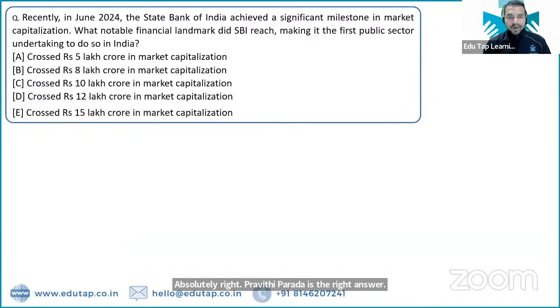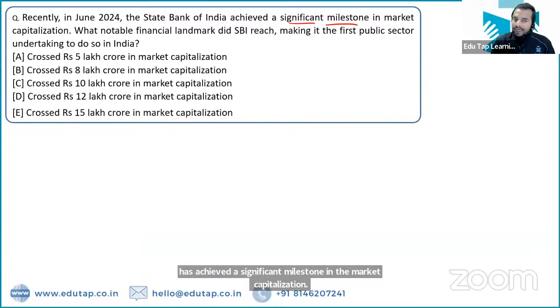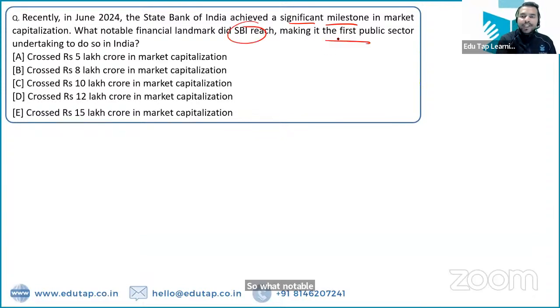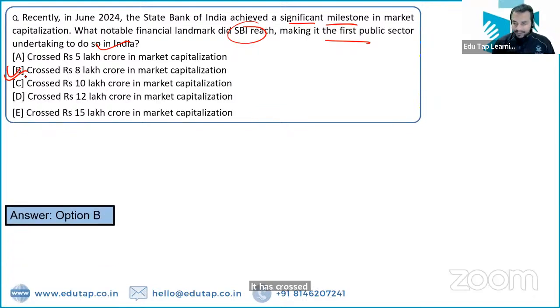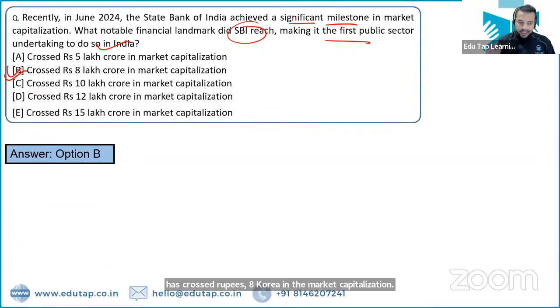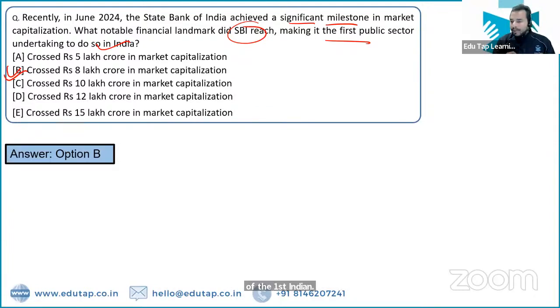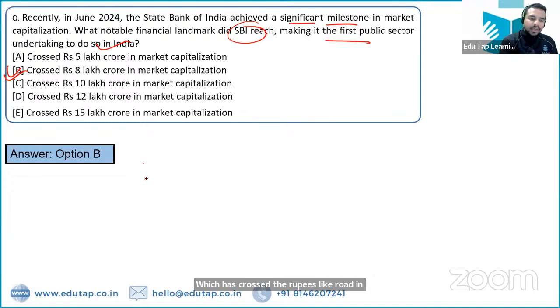The State Bank of India has achieved a significant milestone in market capitalization. What notable financial landmark did SBI reach, making it the first public sector bank to do so in India? So what is this milestone that State Bank of India has achieved? It has crossed rupees 8 lakh crore in market capitalization. That is the right answer. Can you guys tell me the name of the first Indian bank which crossed rupees 8 lakh crore in market capitalization? It is HDFC Bank.